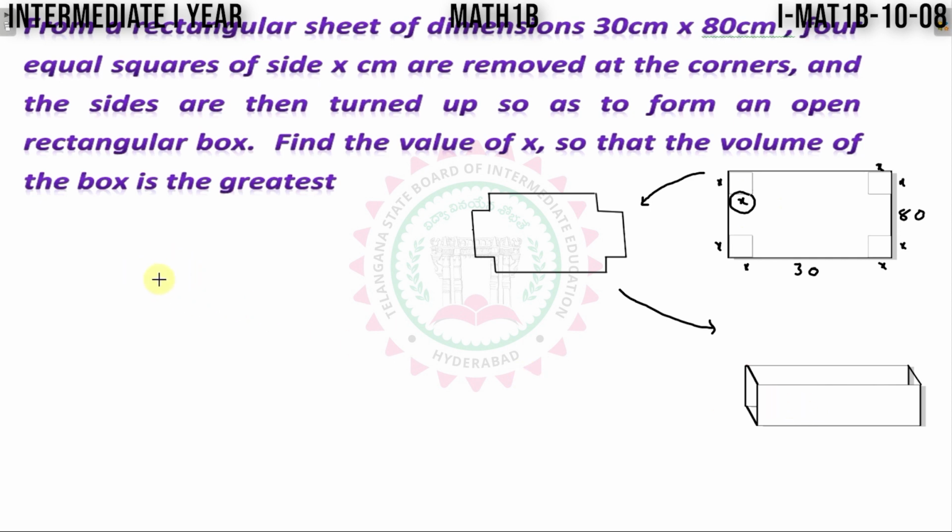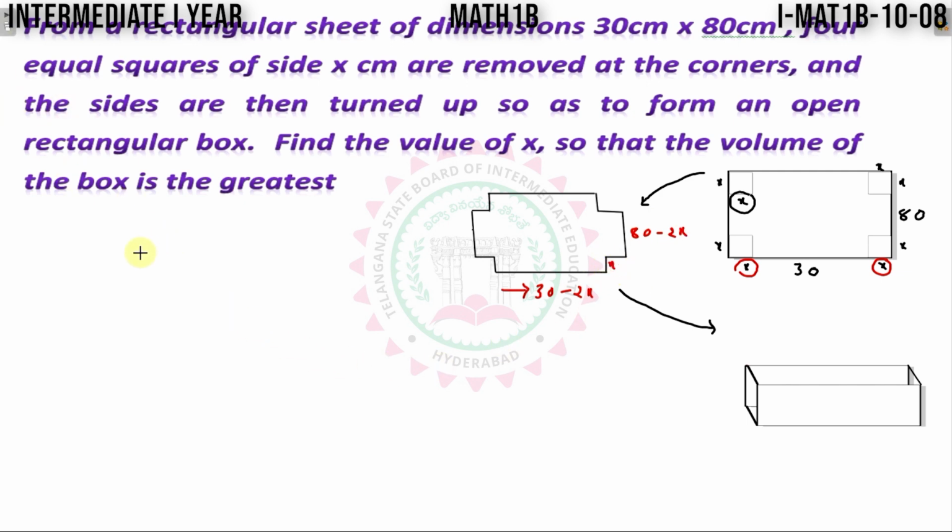So for that, see, this side becomes total 30 centimeters and 2 portions were removed here, x length. This portion becomes 30 minus 2x. This portion becomes 80 minus 2x. And this height becomes x.